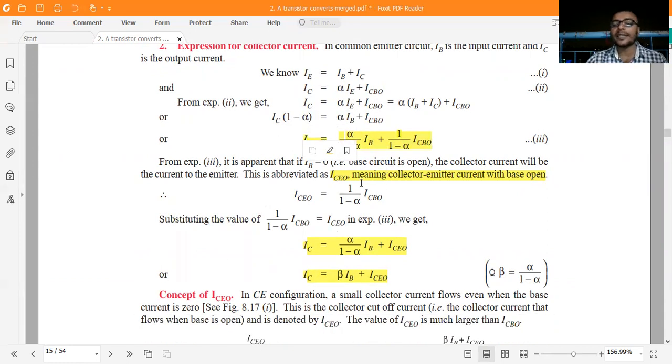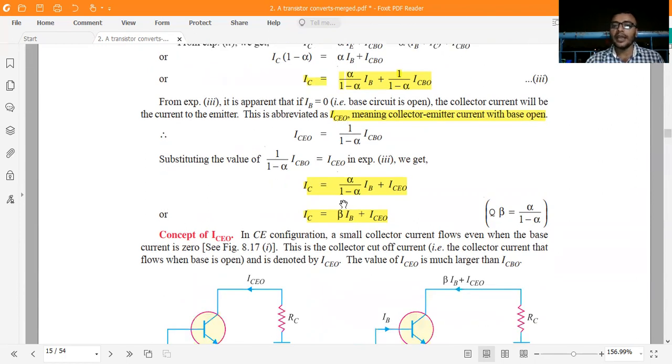What does ICEO mean? It means collector emitter current with base open. In the condition when you open the base, you can represent it as ICEO, and you will get IC is equal to beta IB plus ICEO. You replace 1 divided by 1 minus alpha times ICBO with ICEO.